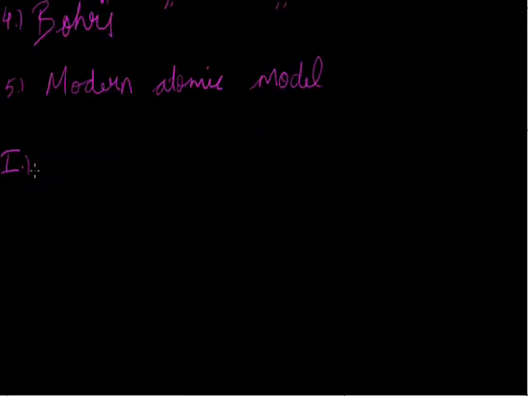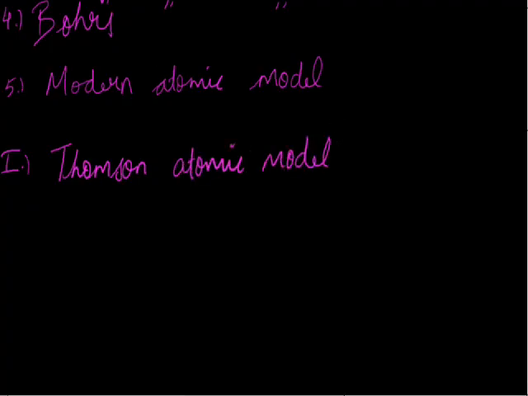In these atomic models we'll study how the electrons, neutrons, and protons were placed, where their arrangement was, and how it was found. Mostly we'll see how they are arranged, the structure of the atom basically. So the first model was proposed by J. J. Thomson and is called the Thomson atomic model. This model also has some other names.